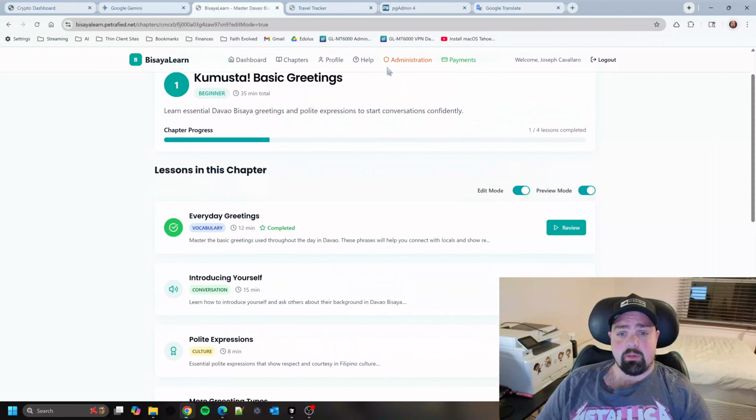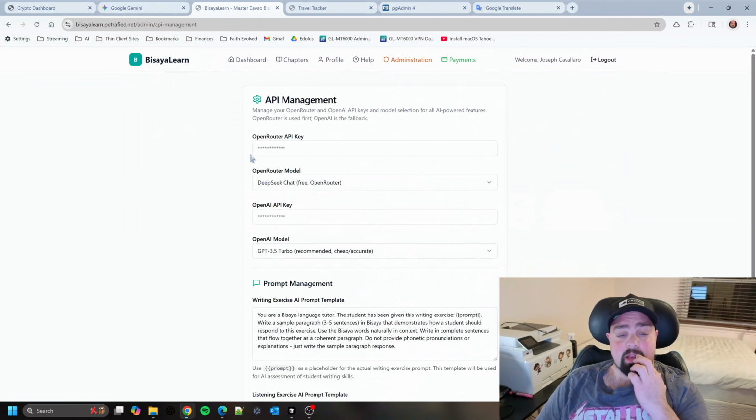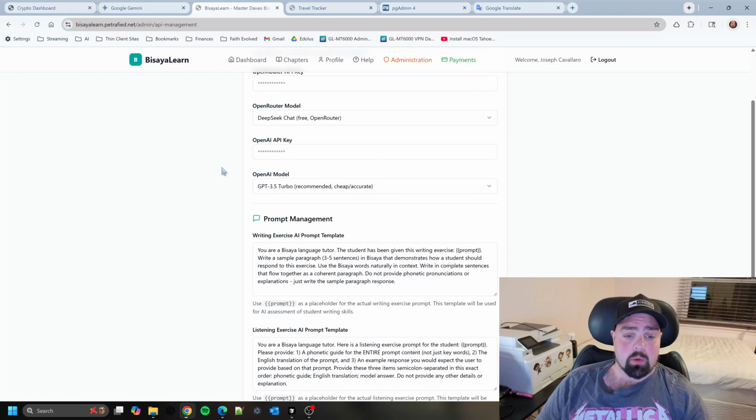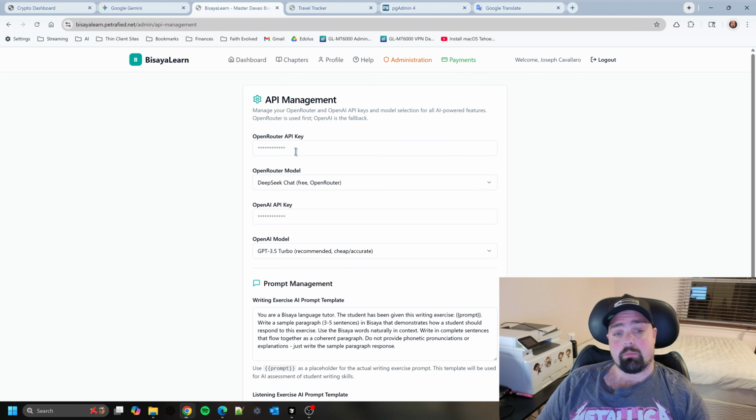And then for the last piece I want to show you here is the API management. I'm going to add more prompts here because I want to do the prompts for the review, the feedback from the model, not just the translations and phonetic guide piece. I was able to set it up where I can use an OpenRouter key, and then when I run out of my free prompts for that, it then goes to my OpenAI API key. So, save a little bit of money, use GPT 3.5 Turbo.